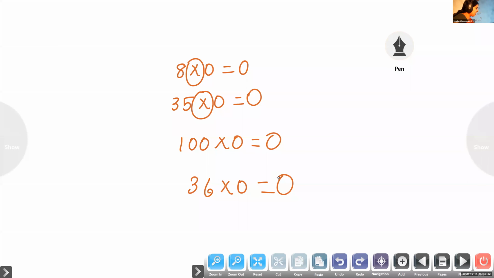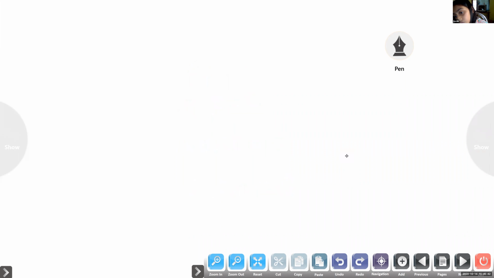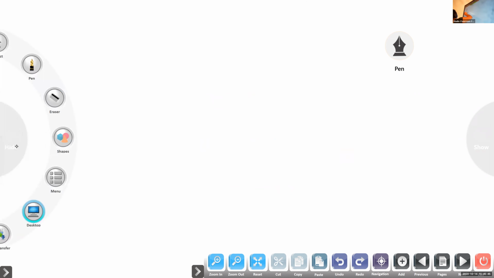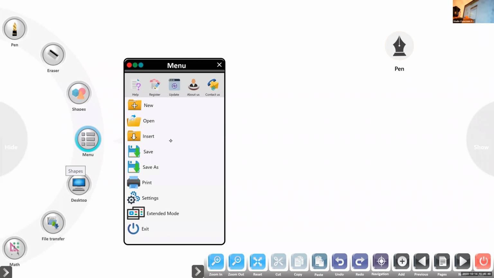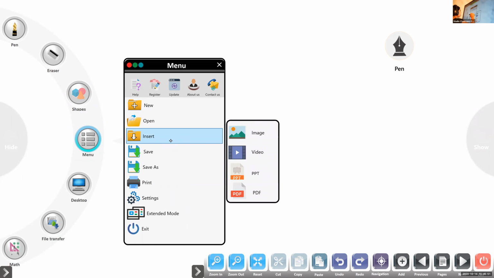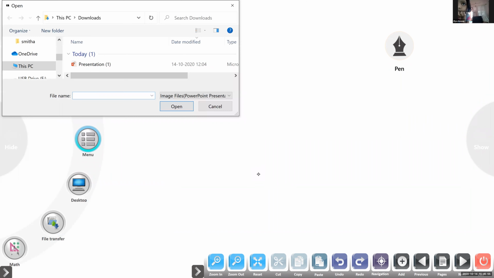Now we are going to see these properties. We have discussed what multiplication is. Devanda, what is multiplication? Please unmute and tell me.